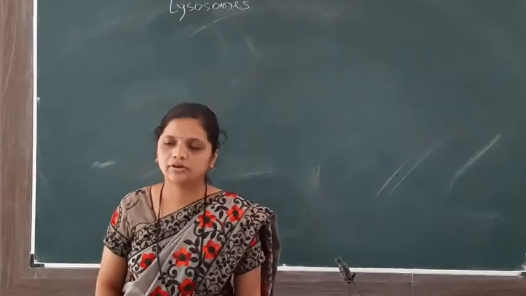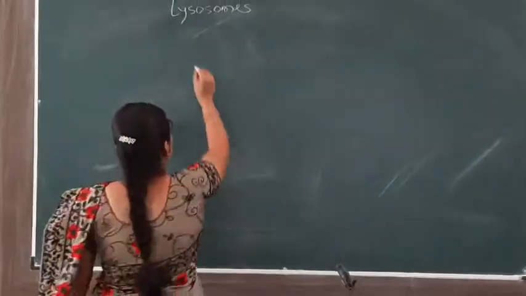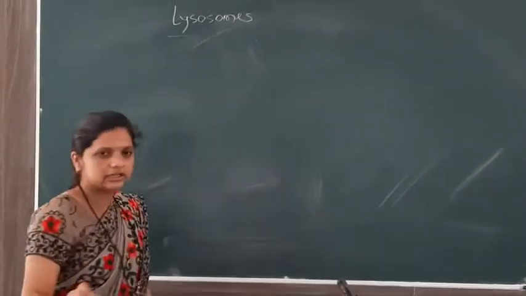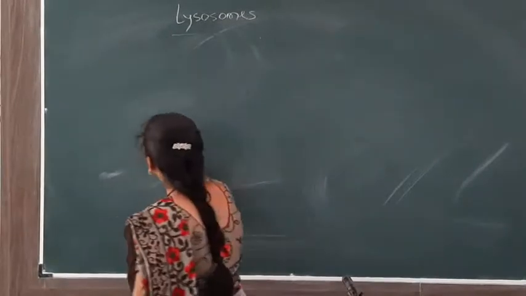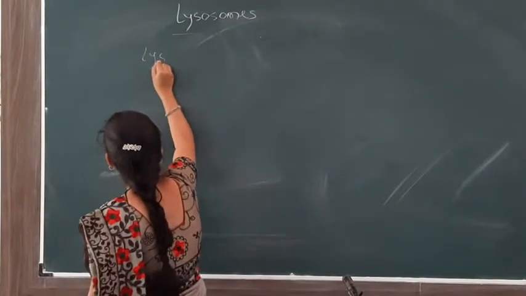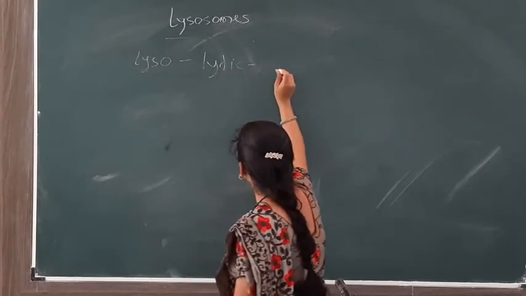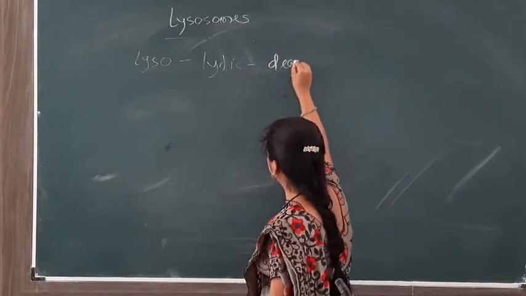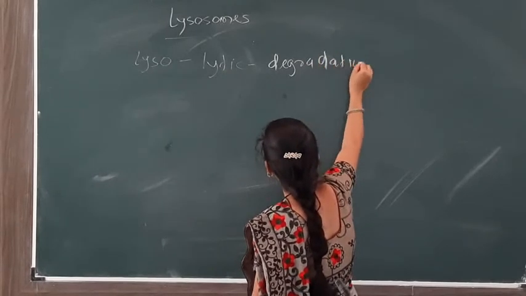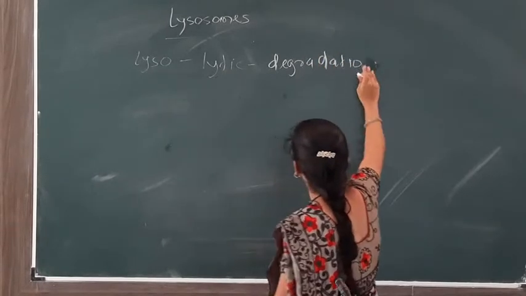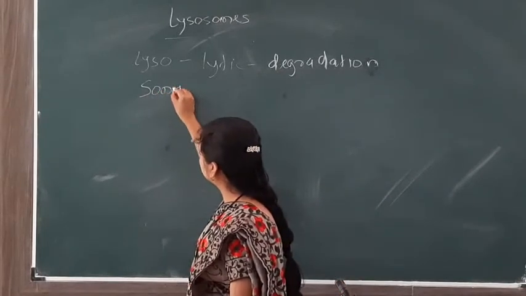Good morning. Today's lecture deals with lysosomes. Lysosome is a cell organelle found in all eukaryotic cells. It is derived from two words: lyso, meaning lytic, having a structure of degradation, so this cell is considered to be in a process of degradation, and soma means body.